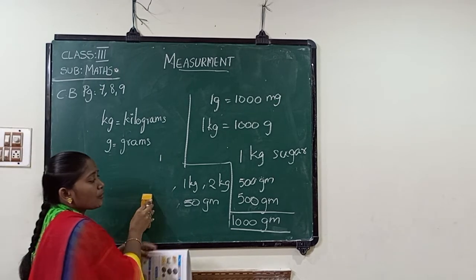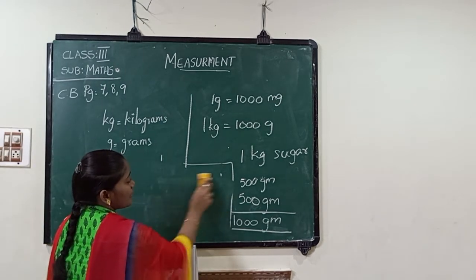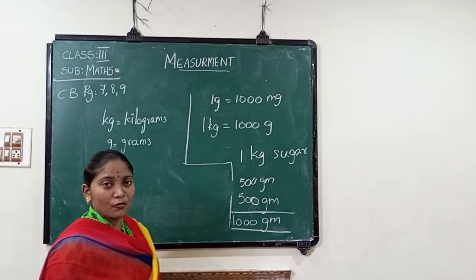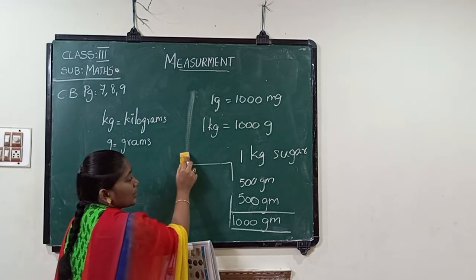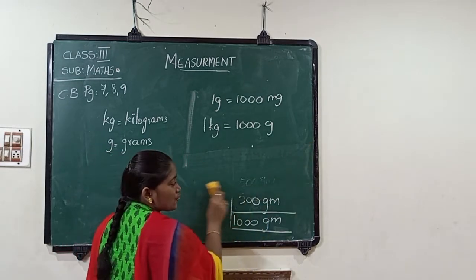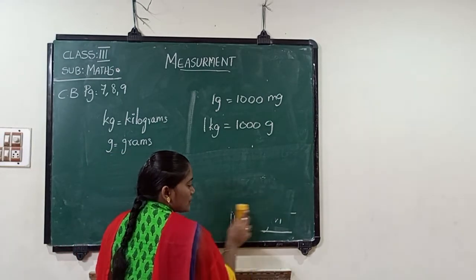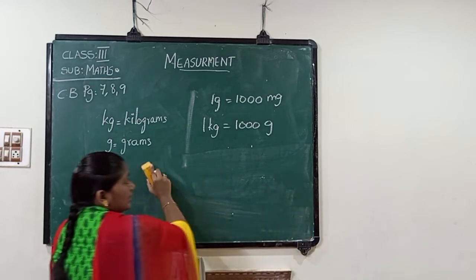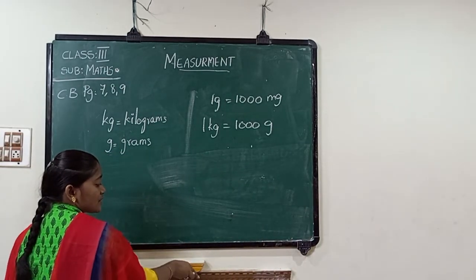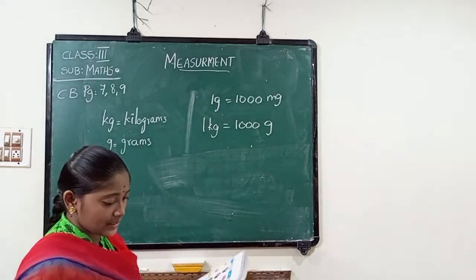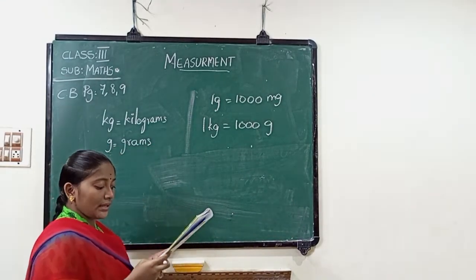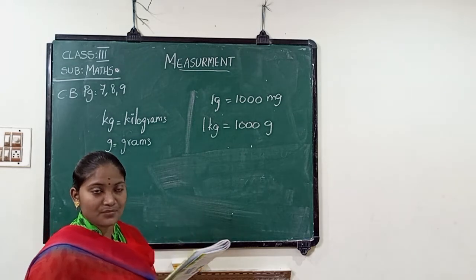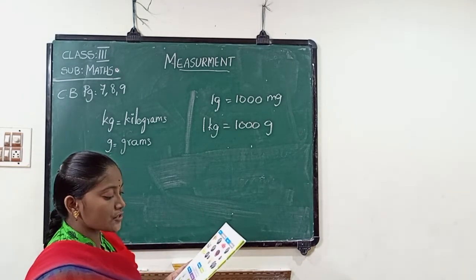When you go to a watermelon seller, you will ask him for 1 kg watermelon or 2 kgs watermelon, like that we will ask him. So watermelons are measured in kgs, not in grams. Next one. So the weight of the watermelon is 3 kgs, not 300 grams.